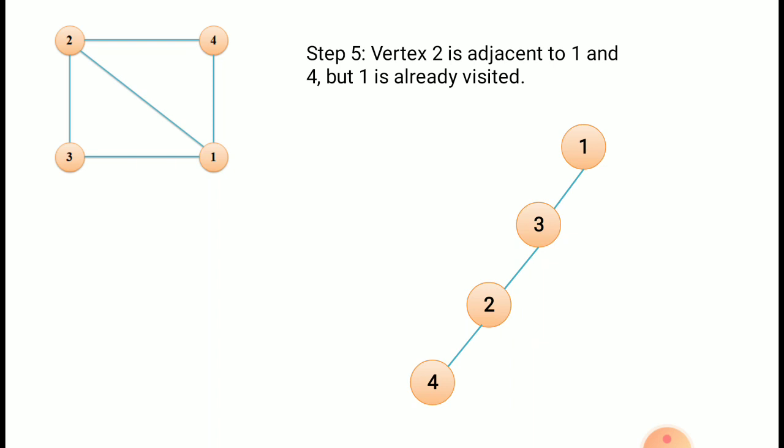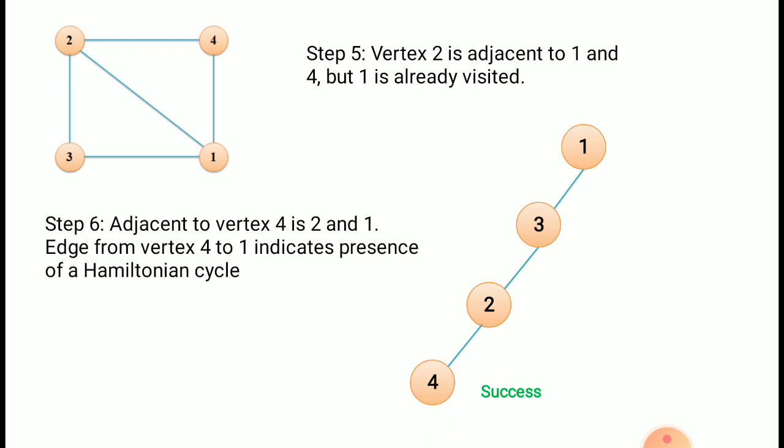For 4, adjacent vertices are 1 and 2, but both 1 and 2 are visited. So that's it, we have visited all the nodes, and from 4 to 1 there is an edge, which indicates that there exists a Hamiltonian cycle in the given graph.